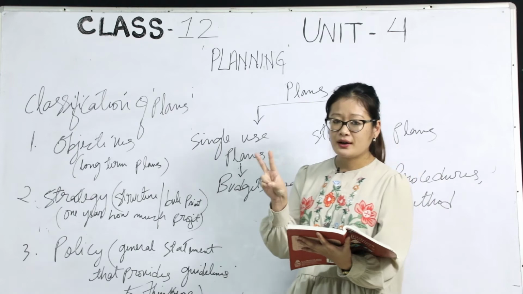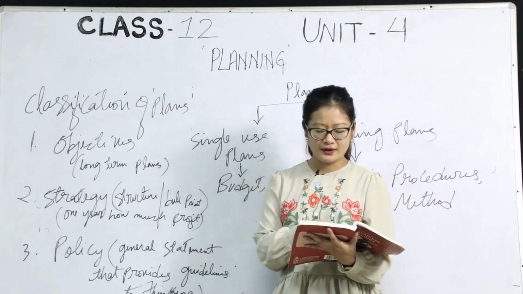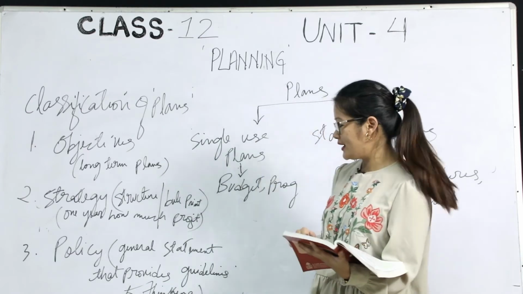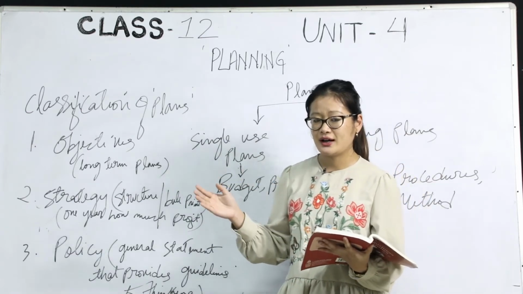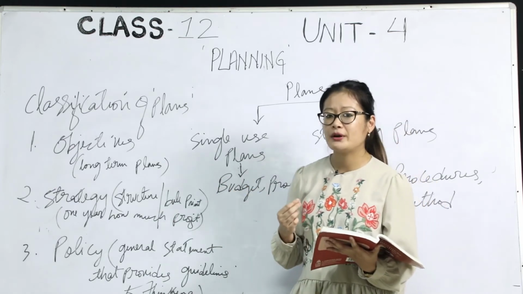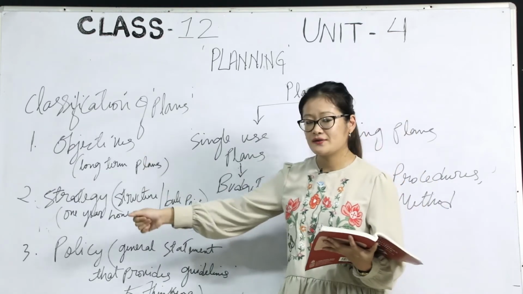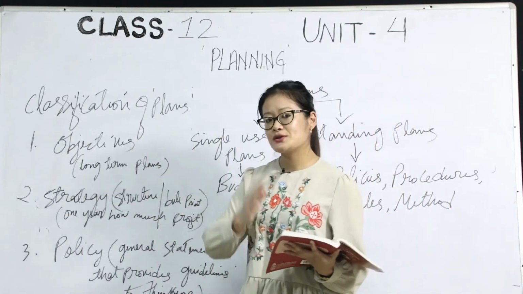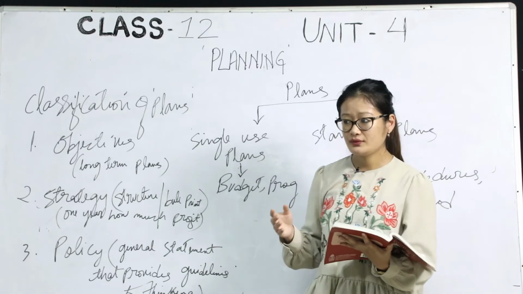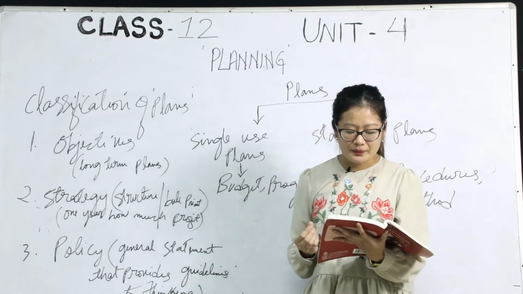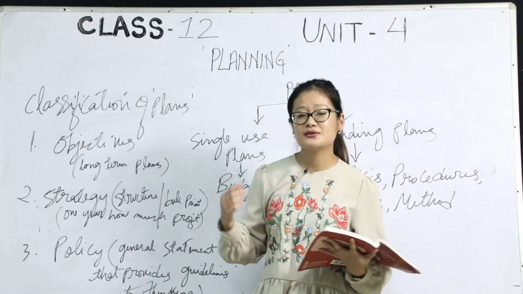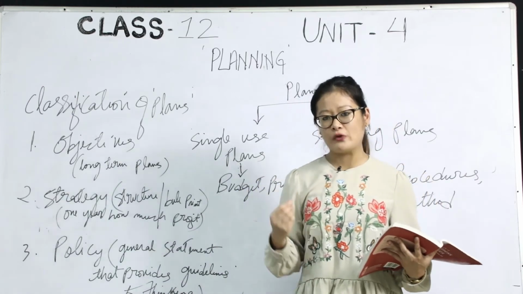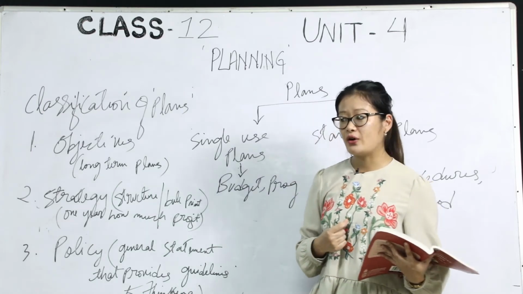There are 3 qualities that have been mentioned here. The first one is determining long-term objectives. So this is the strategy. Obviously it is for a longer period of time, just like the objectives. Since these two are connected, strategy should also be for a longer period of time. The second quality is adopting a suitable course of action. It means that the organization must give their 100% focus for the welfare of the organization.